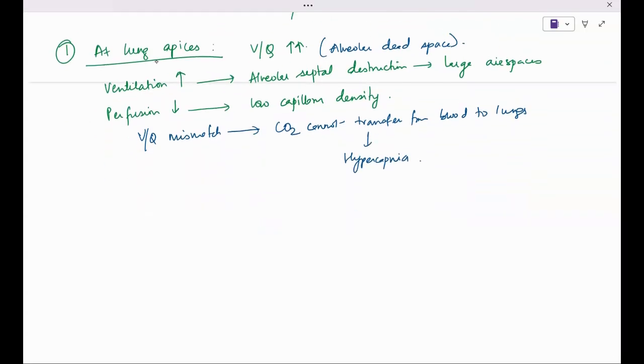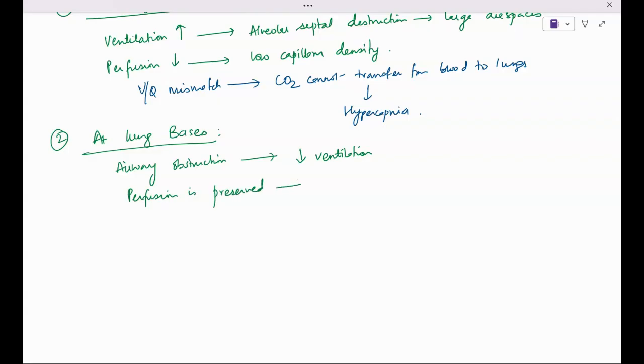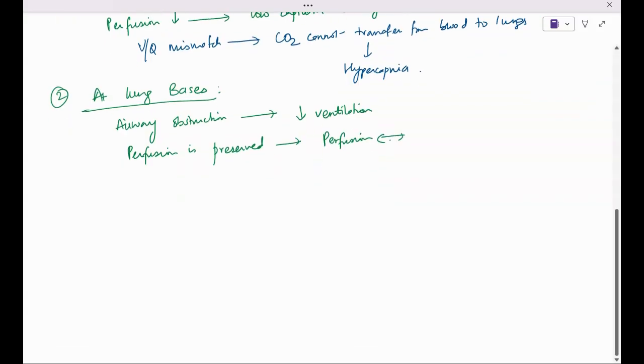Now the second part is at the lung bases. At the lung bases, there is airway obstruction, so that leads to decreased ventilation, but the perfusion is preserved. There is nothing wrong with the perfusion. As a result, the VQ becomes low, and this leads to hypoxemia.